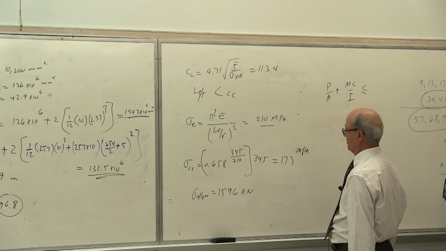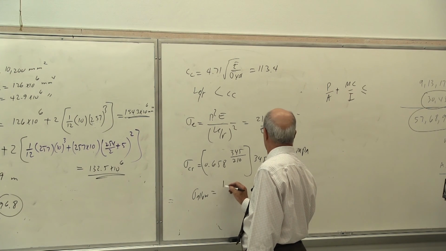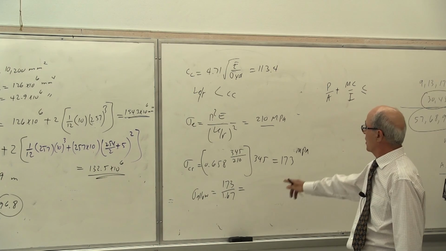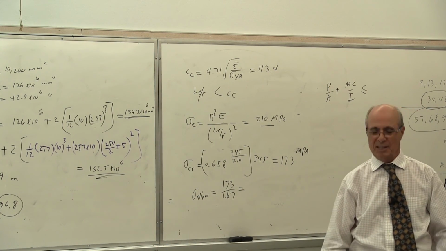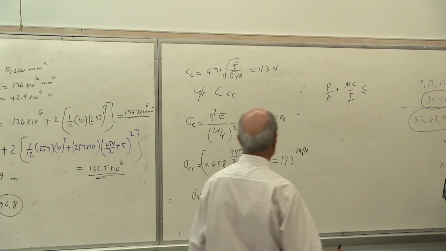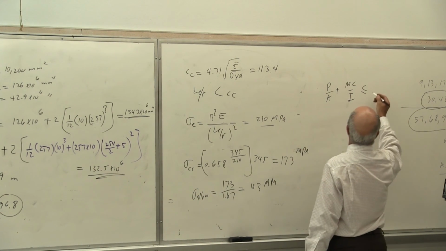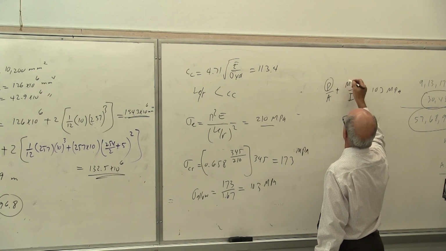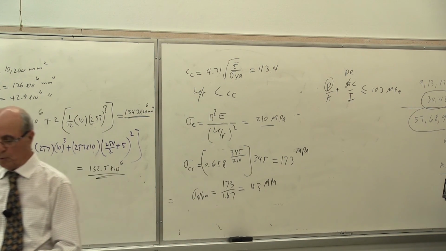Sigma allowable is 173 divided by 1.67. So calculate that one. If 173 is correct, how much should it be? 103, okay. So that's 103 megapascal. So you say this should be less than or equal to 103 megapascal, and then you calculate P. This is your P, and this is your P times E. So you calculate P or use the other formula.